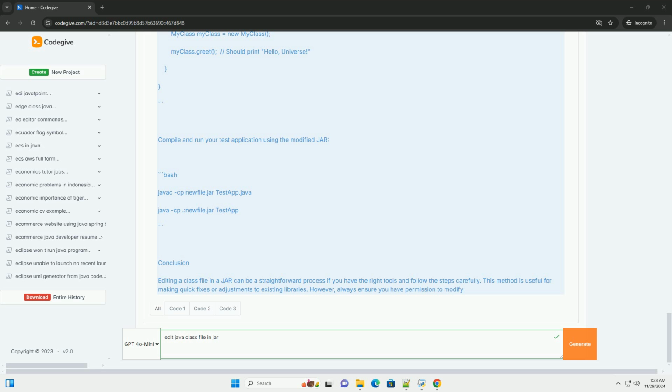Conclusion. Editing a class file in a jar can be a straightforward process if you have the right tools and follow the steps carefully. This method is useful for making quick fixes or adjustments to existing libraries. However, always ensure you have permission to modify and distribute modified jars, as doing so may violate licensing agreements.